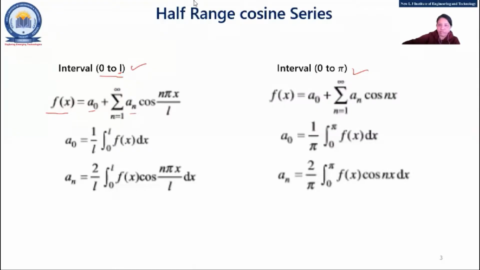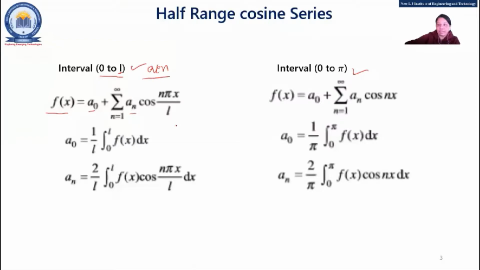Anyone, student? Or you can write it into the chat box. When a cosine term is there, okay, even, fine, right? So whenever there is an even function, you can remember it that way also. Even function.